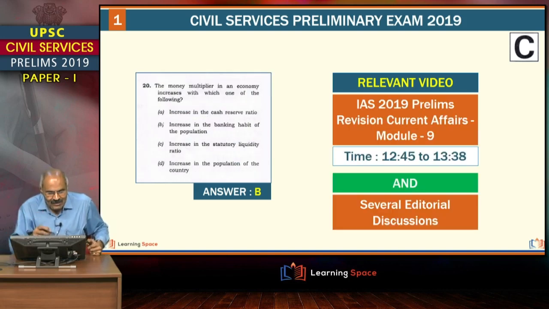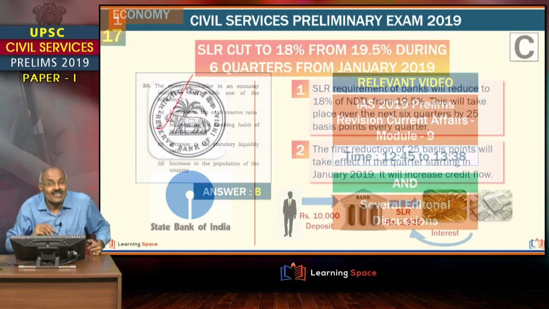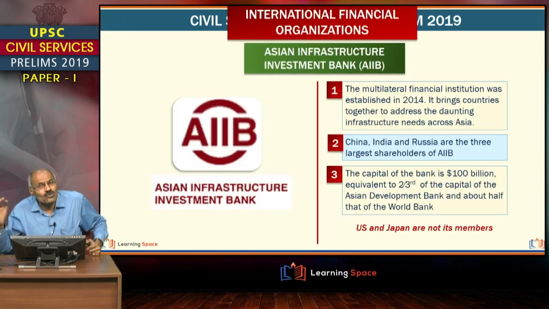And if you see, this is money multiplier. I explained in the editorial what will happen when CRR is increased, what will happen when SLR is increased. If you understand that, probably you can answer this question straight away, right? And the next one, AIIB, this came up in the editorial discussions number of times. It is a straightforward question, and China is the largest shareholder, and Madam also discussed in the recent modules in organizations with regard to AIIB. This came up number of times in the editorials, right?